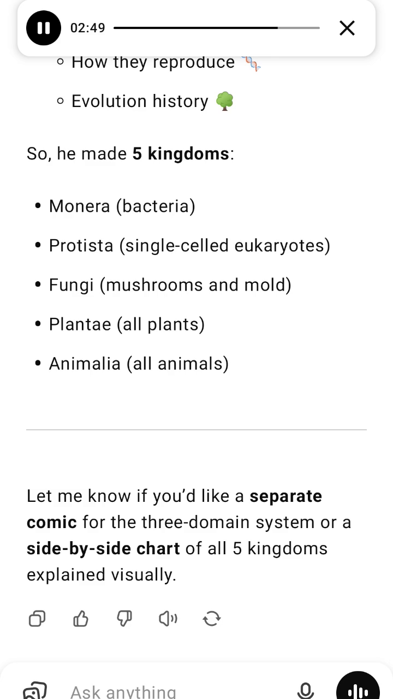Let me know if you'd like a separate comic for the 3-domain system or a side-by-side chart of all 5 kingdoms explained visually.